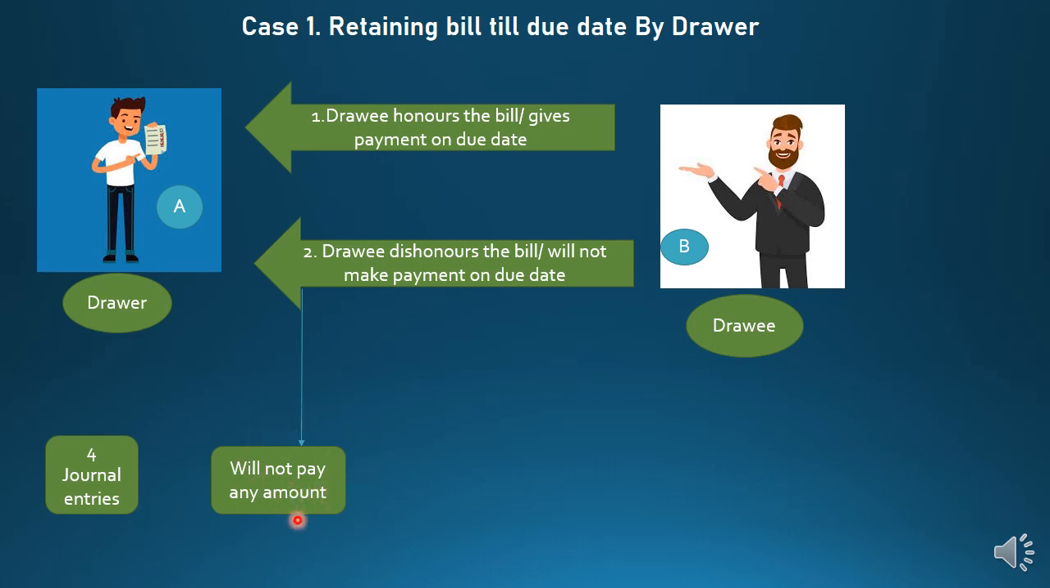The second entry will be, students, sometimes what will happen, the amount of the bill is 30,000 and Mr. B is not paying the 30,000. So the first entry will be for dishonor of the bill, and for the second entry, Mr. B is giving some amount of money of the bill, that is, out of 30,000 Mr. B is giving 10,000. So 10,000 is received by the drawer on the due date. So the journal entry for the receipt of 10,000 will be here.